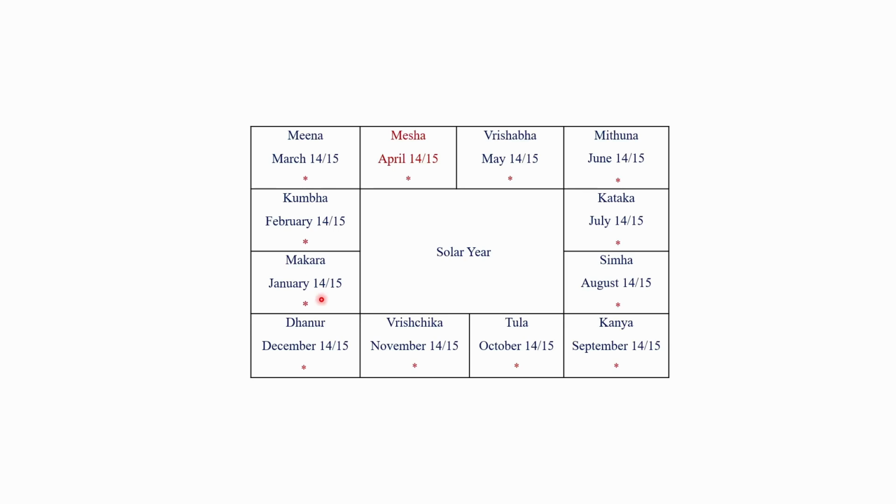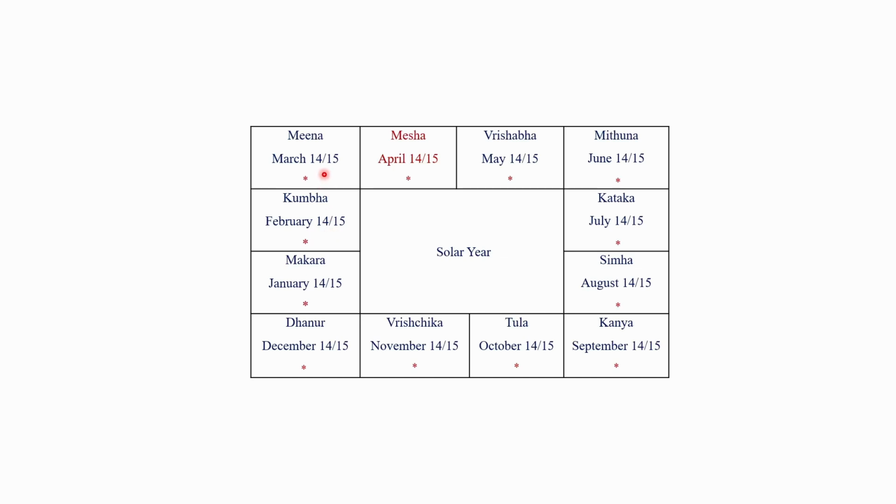Transit of Sun in Makara Rashi from 14th or 15th of January to 14th or 15th of February. So, the Udaya Lagna will be Makara Rashi during this period. The transit of Sun in Kumbha Rashi from 14th or 15th of February to the 14th or 15th of March. So, the Udaya Lagna will be Kumbha Rashi during this period.